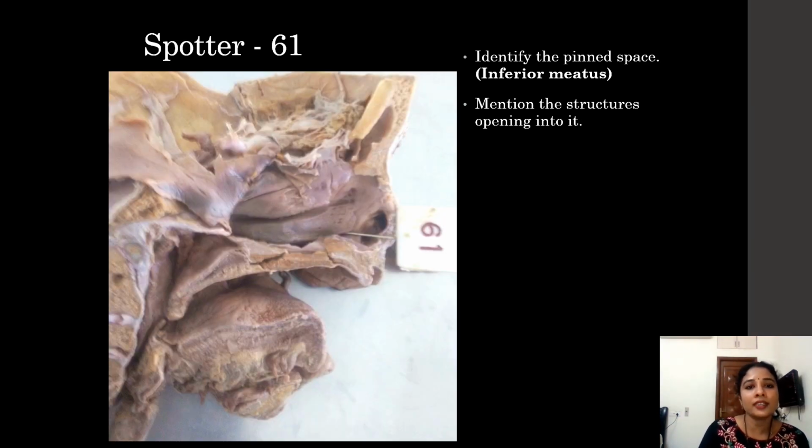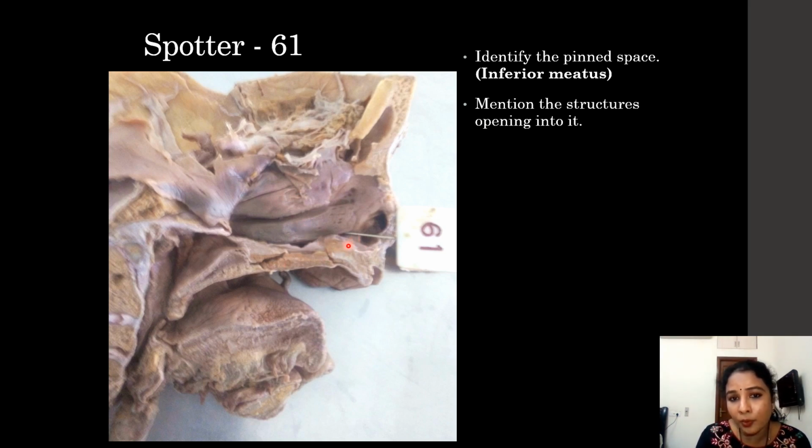And next, here is spotter number 61. So we are entering into the nasal cavity. A few more spotters to finish up head and neck. Here in 61, you can see it is probed in the inferior meatus. This is the inferior concha, this is the middle concha, and this is the hard palate.